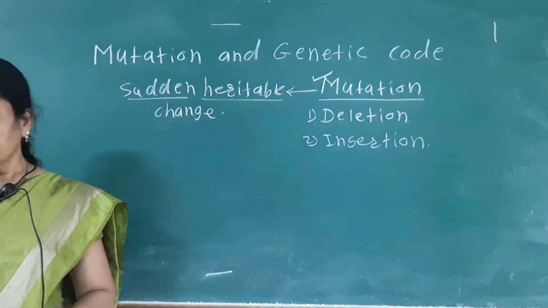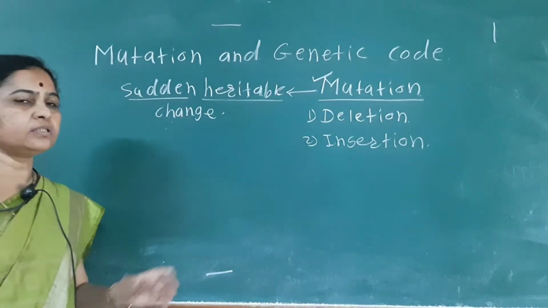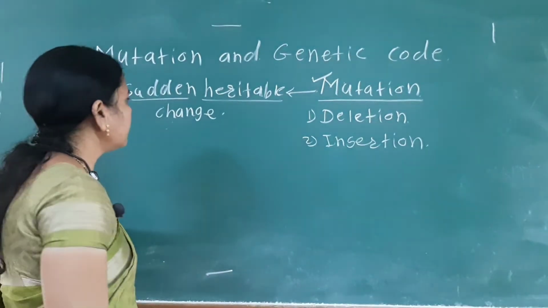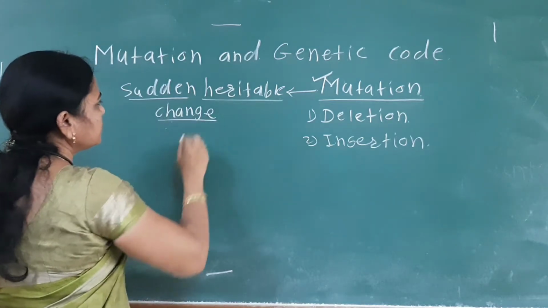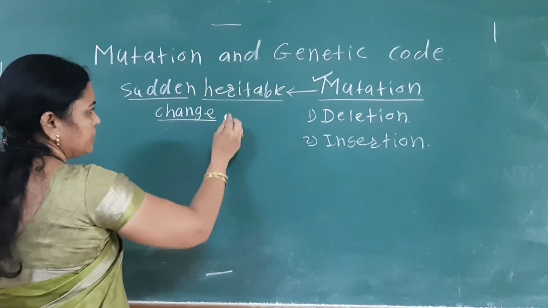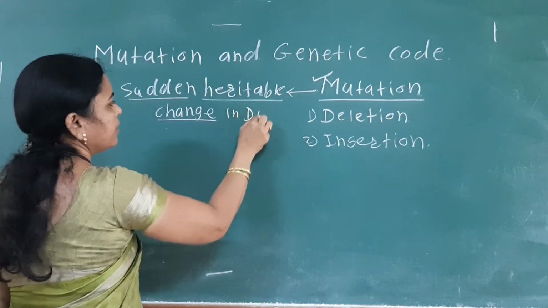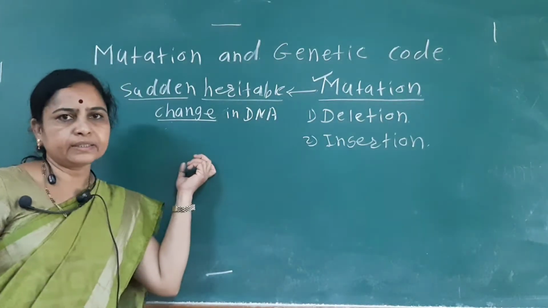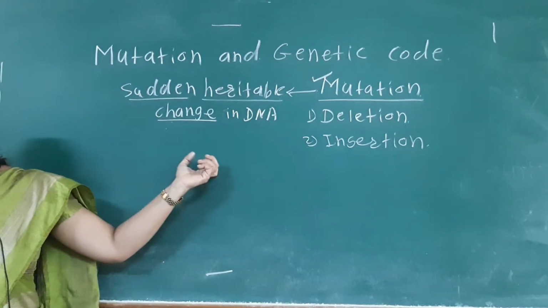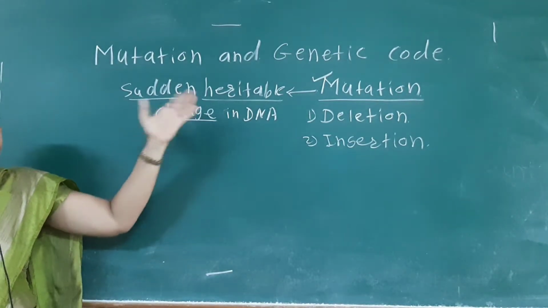If we see the structure of the DNA, there are nitrogen bases or nucleotides. A sudden heritable change in the nitrogen bases of the DNA is known as mutation.